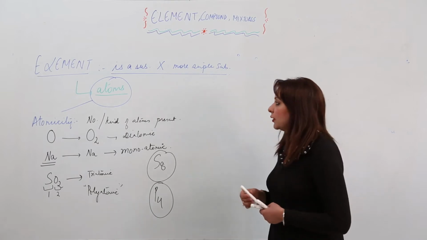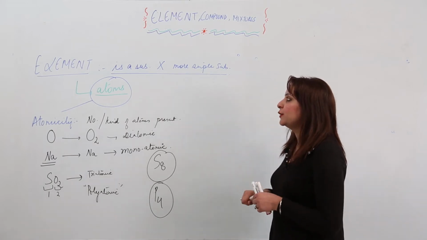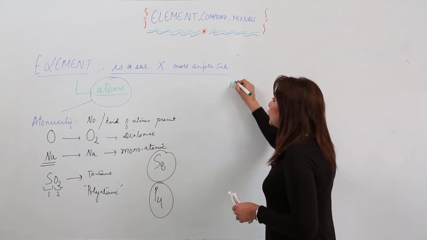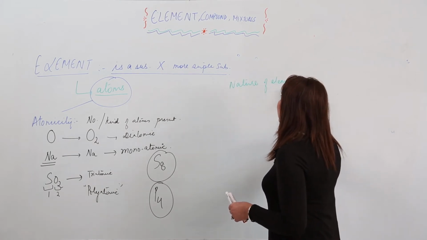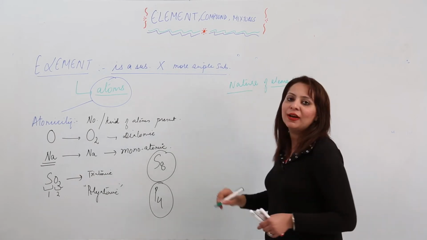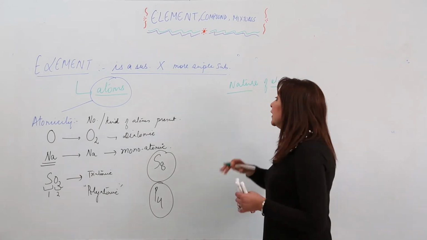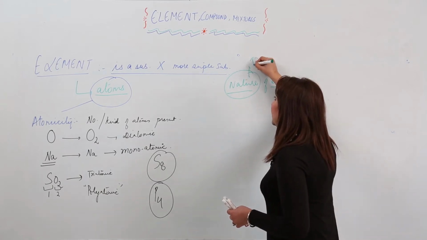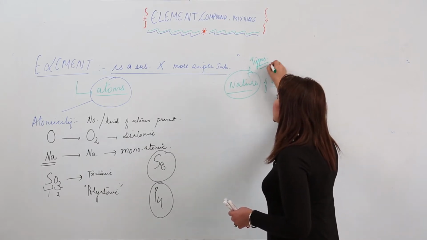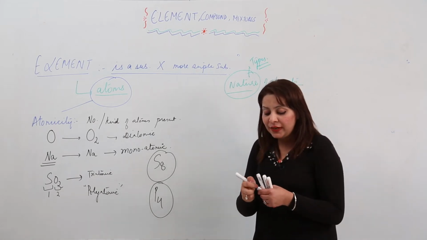Now, taking into consideration the nature of the elements. Nature, here I don't refer to acidic, basic, neutral or amphoteric nature. The nature here in this topic actually means the types of elements, depending upon the properties, how elements have been classified.